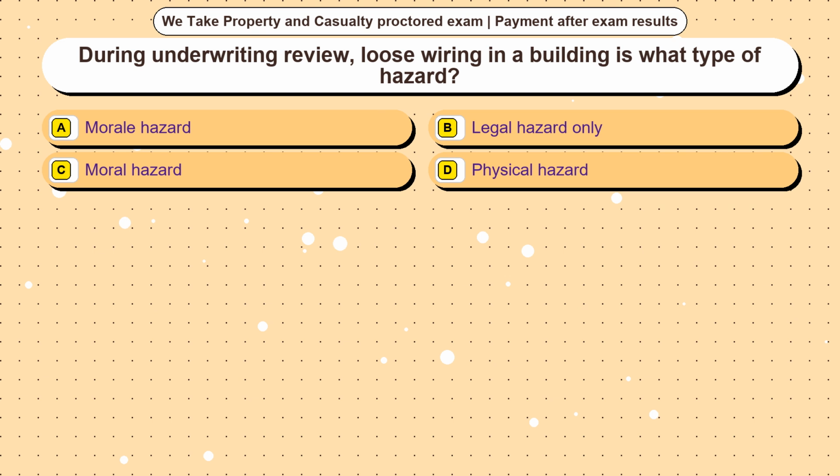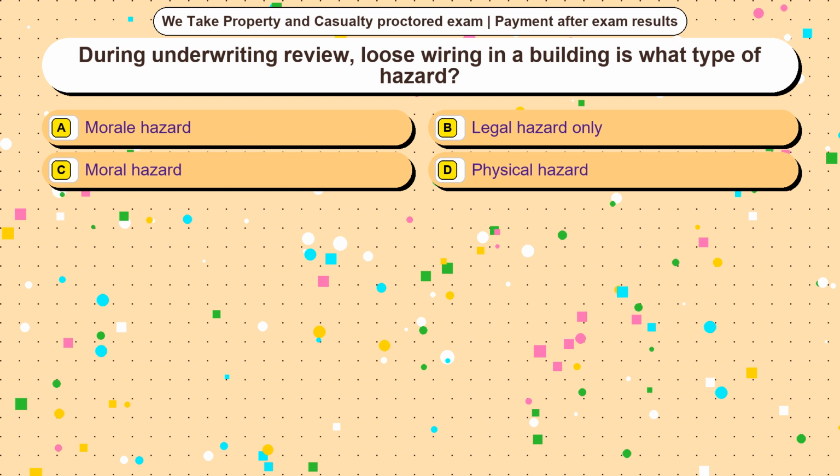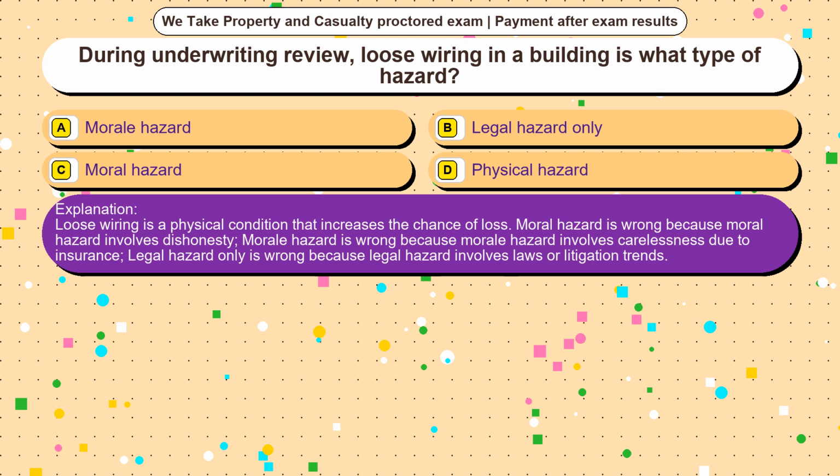Question 6. During underwriting review, loose wiring in a building is what type of hazard? Option A, morale hazard. Option B, legal hazard only. Option C, moral hazard. Option D, a physical hazard. The correct answer is option D. Loose wiring is a physical condition that increases the chance of loss. Moral hazard is wrong because moral hazard involves dishonesty. Morale hazard is wrong because morale hazard involves carelessness due to insurance. Legal hazard only is wrong because legal hazard involves laws or litigation trends.